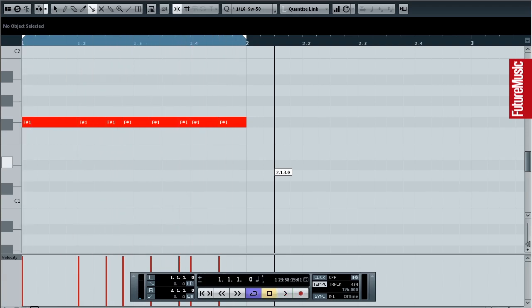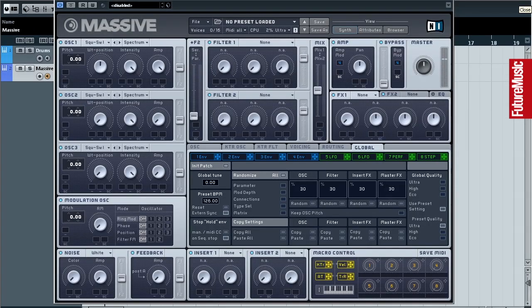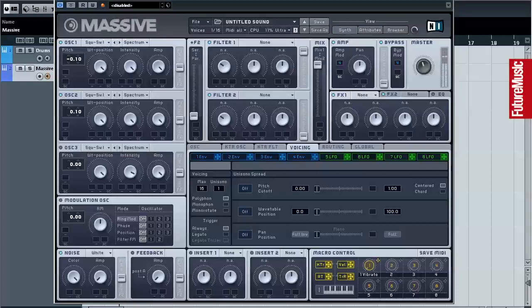Okay, let's look at the patch. Using Massive, we're going to start a new sound, which is just a sawtooth, and we'll detune two oscillators apart from each other by 10 cents in either direction. Now on the voicing page, we'll make sure that the voices are set to monophonic mode,